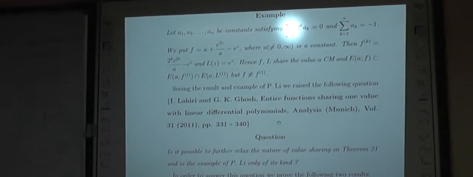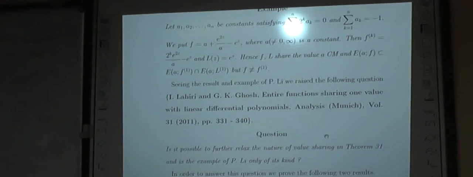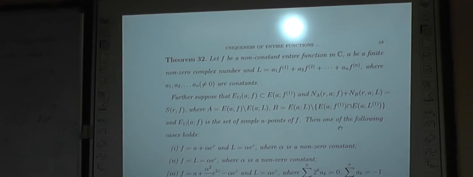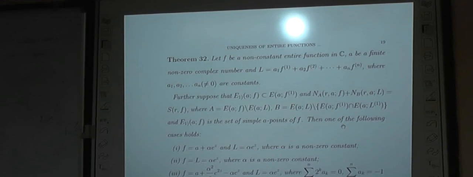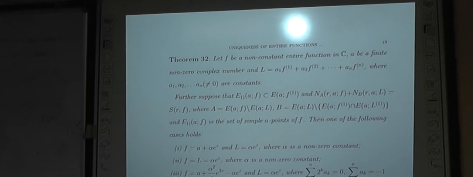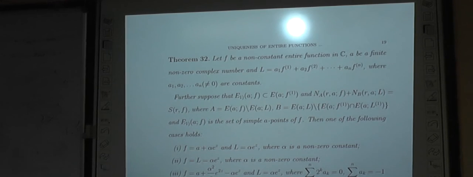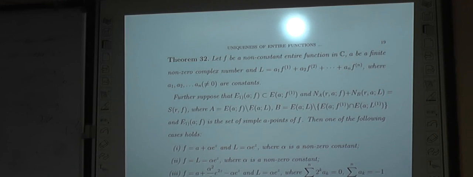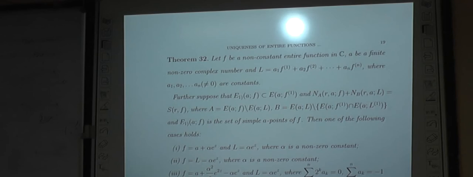This question was asked in 2011, and we could also answer it. In fact, we proved that this example is nothing but the third possibility. That possibility was not considered by Ping Li.